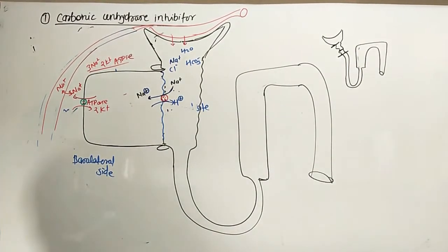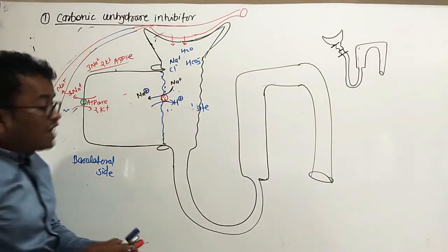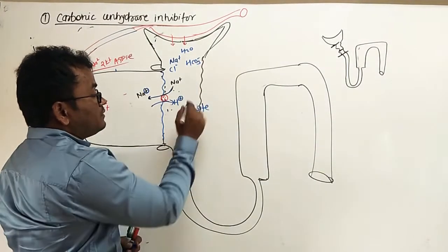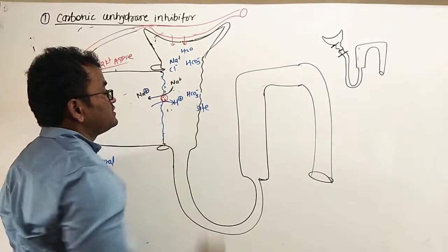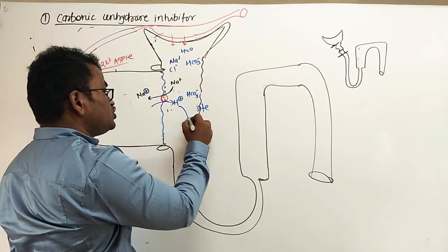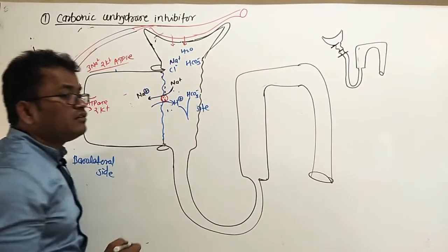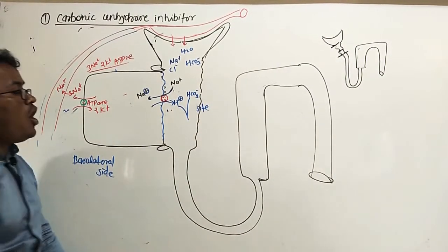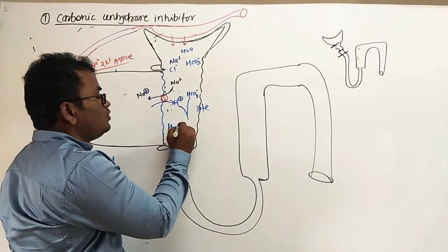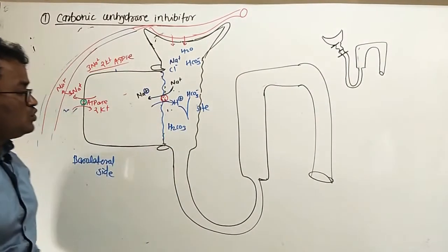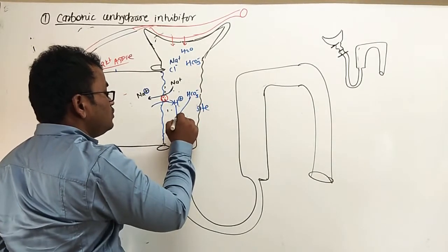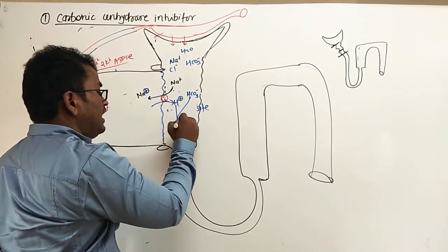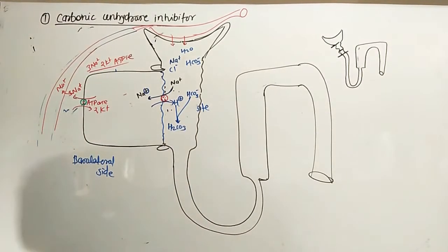Next point, this bicarb ion, HCO3 minus: the H plus and HCO3 minus combine and form H2CO3, that is carbonic acid.